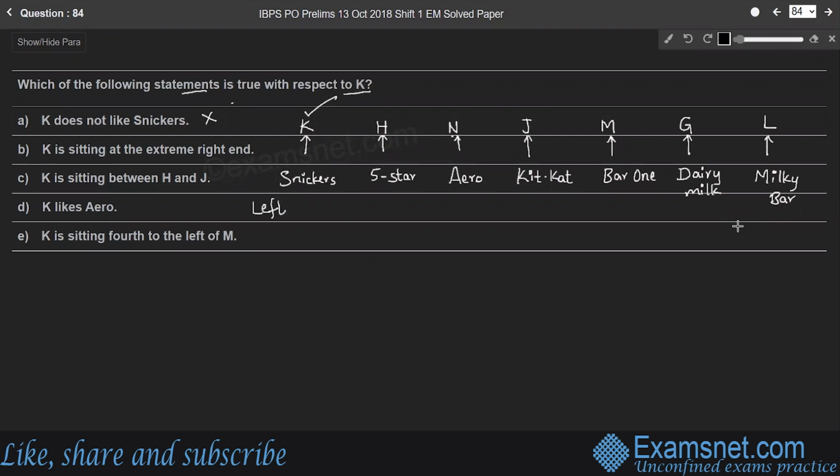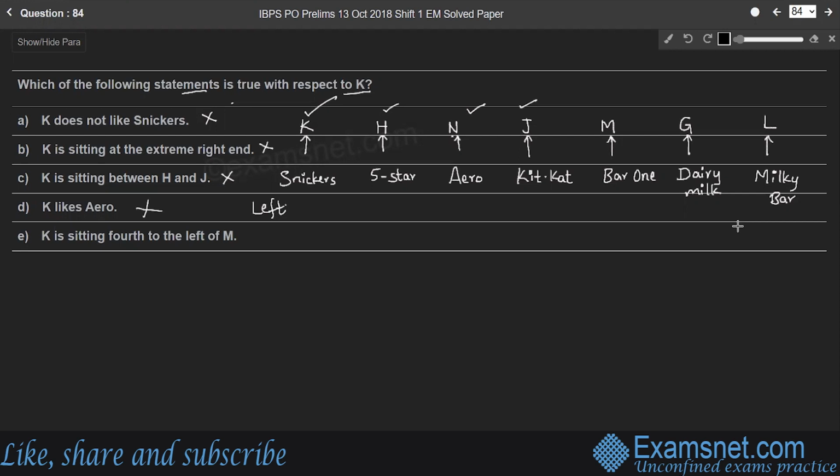This is the left end. Therefore, the second statement is also not true. K is sitting between H and J. So H is here, J is here. Between H and J, N is sitting. Therefore, the third statement is also wrong. Fourth one, K likes Arrow. Here, N likes Arrow. Therefore, the fourth statement is false.